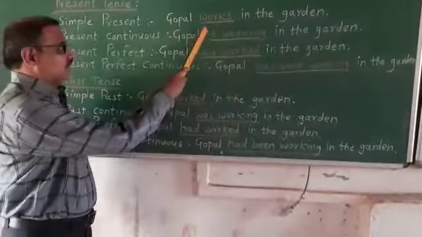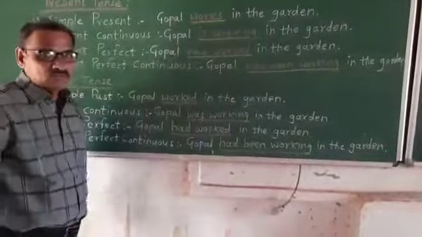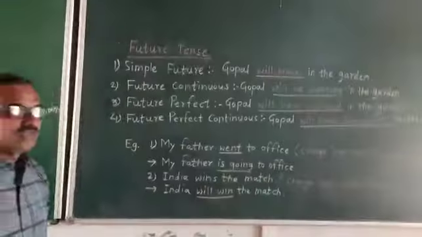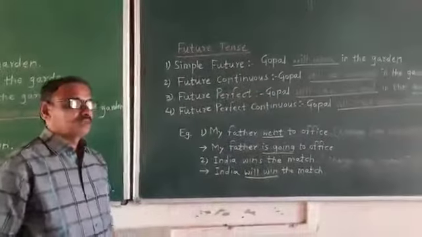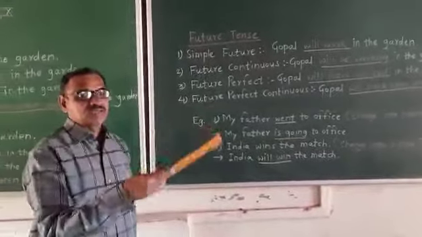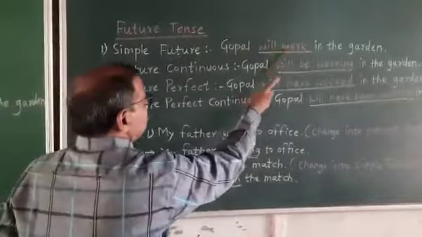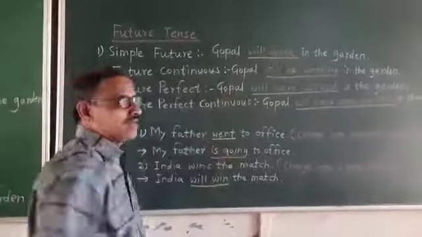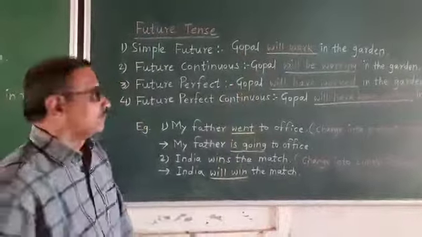So after ample practice, you will understand the meanings of the sentences and you can use the tenses correctly. Now the third one is future tense. The action that has not happened yet, it is going to happen, means the next action or future action. Simple future tense, Gopal will work in the garden. So addition of shall and will and then work, it makes simple future tense.